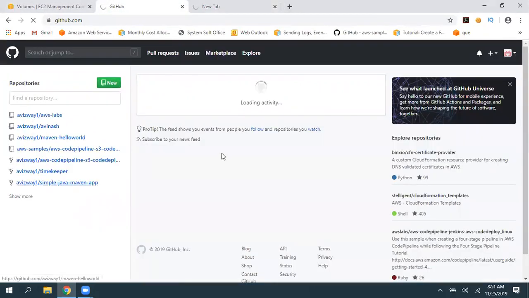Yeah, it's working. So here is the one, AWS Labs.